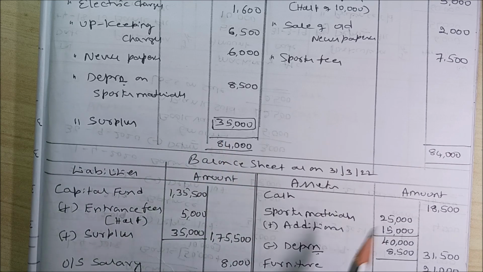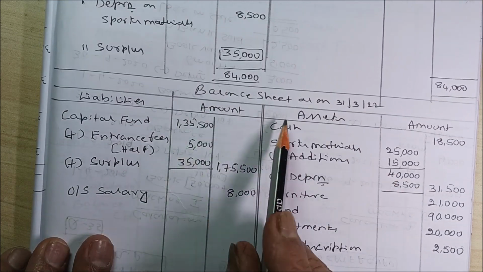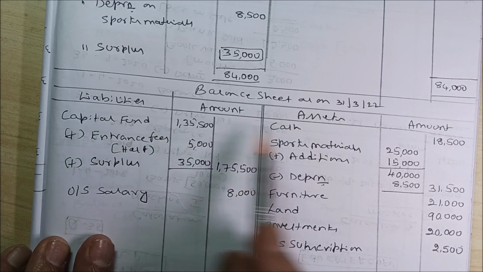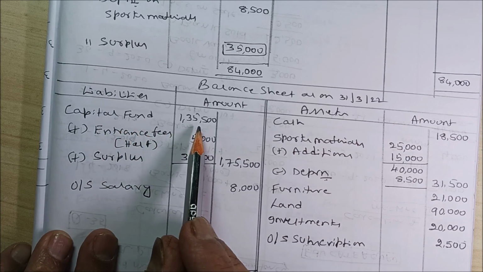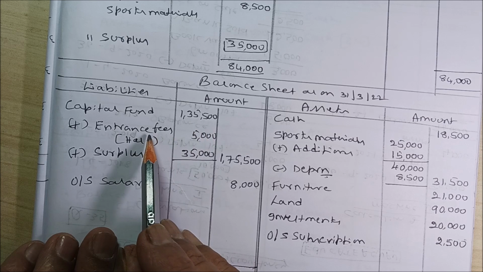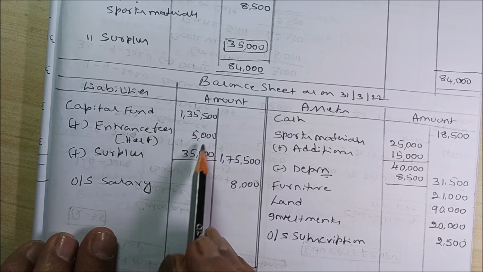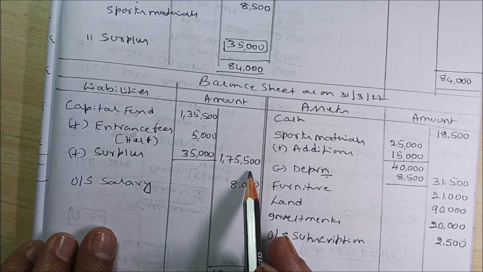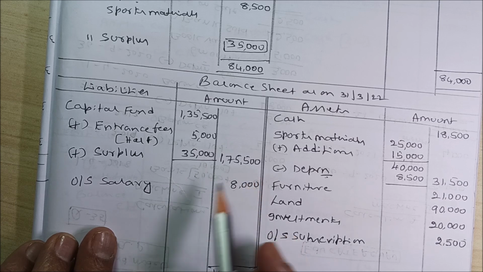Now it is surplus. Now we have to prepare the balance sheet as on 31/3/22, right? Liabilities, assets. Capital fund has already been given in the problem, 1,35,500. Half of the entrance fee, add 5,000, then surplus, add 35,000. Total it comes to 1,75,500.